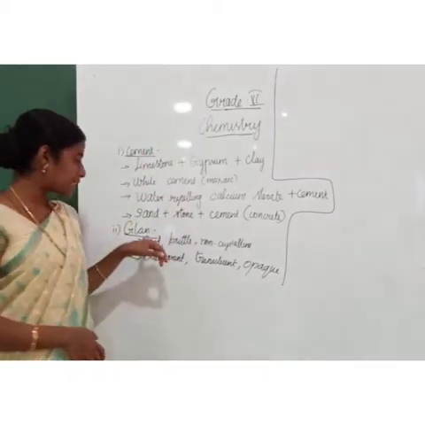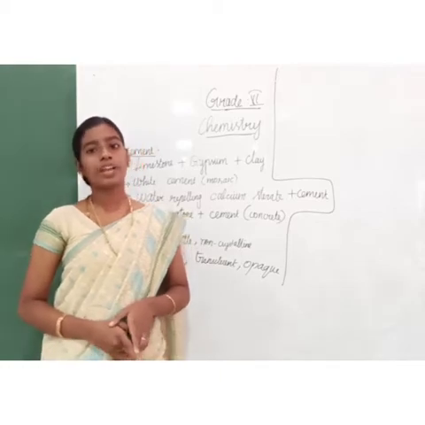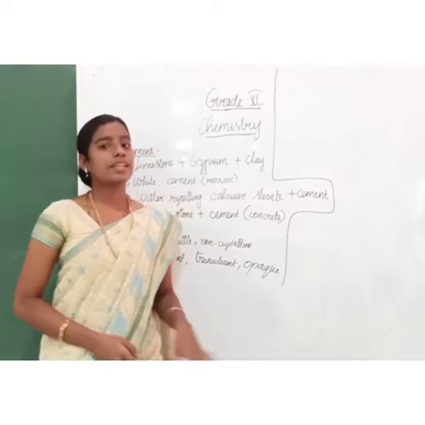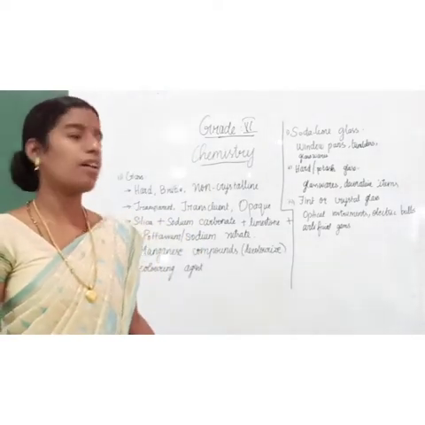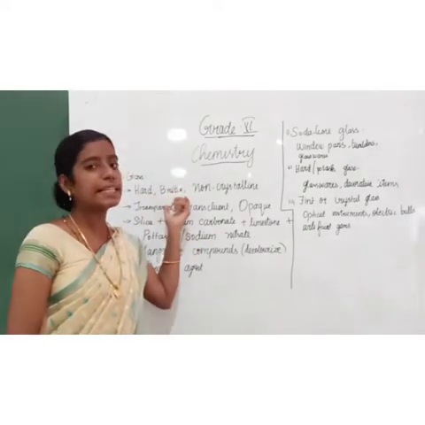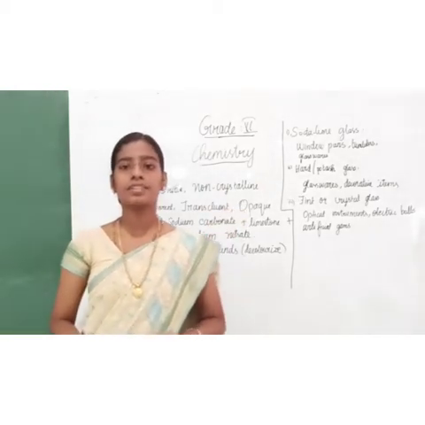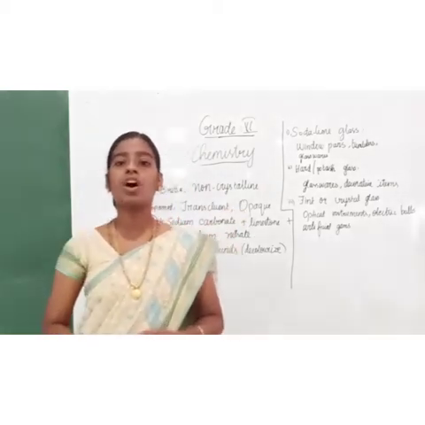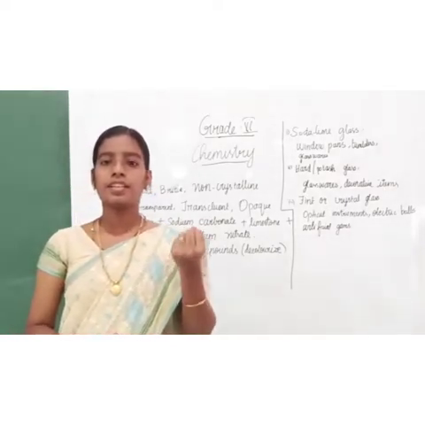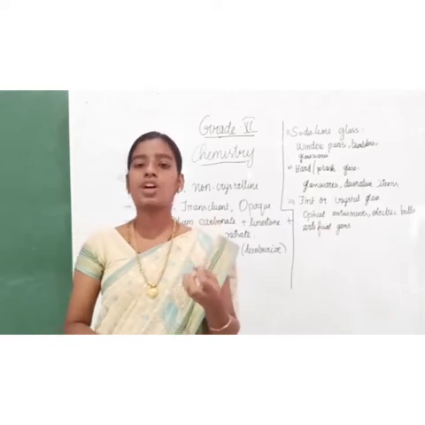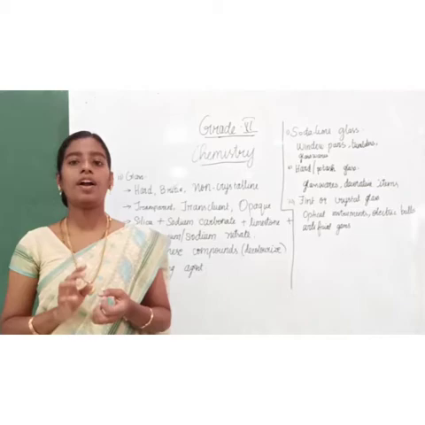Then the next one is glass. You all know what glass is, right? Now we can see some of the properties of glass. Glasses are hard, brittle and non-crystalline. What is the meaning of hard? What is the difference between hard and soft? Hard means it will be very rough and hard. Soft means it will be very soft. Glasses are very hard.